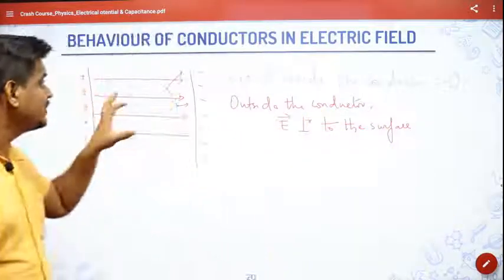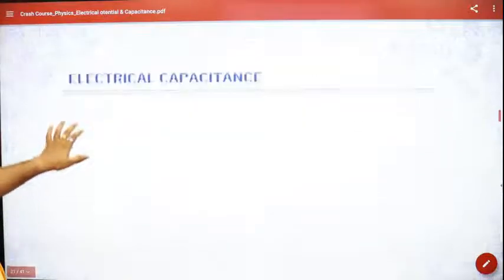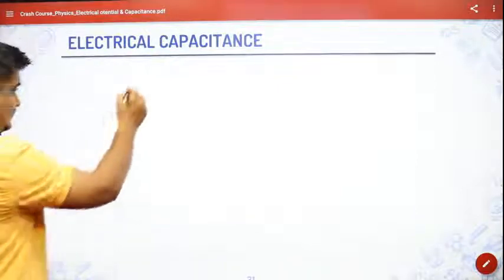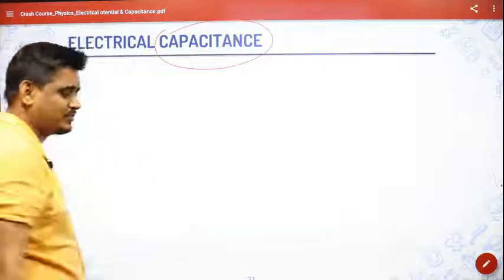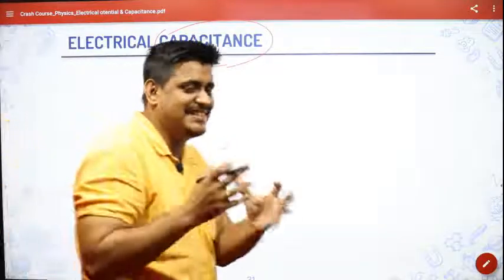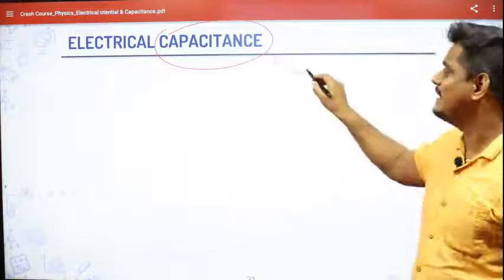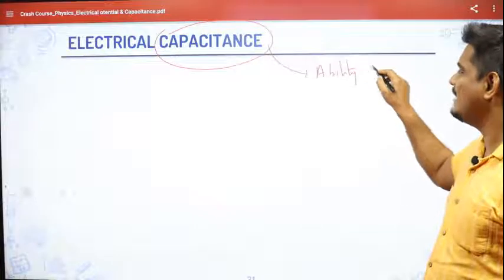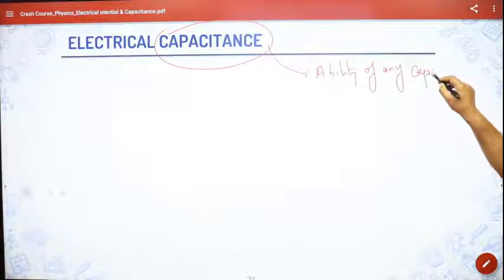This is how the conductor behaves if you're keeping it inside the electric field. Now the next important topic, that is electrical capacitance. Capacitance means capacity to store energy. So capacitance is the ability of any capacitor.